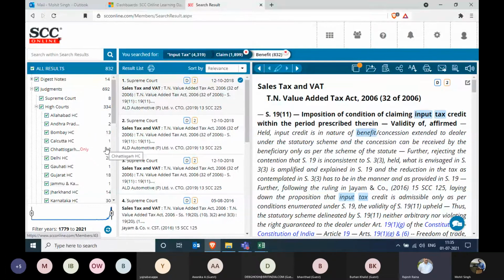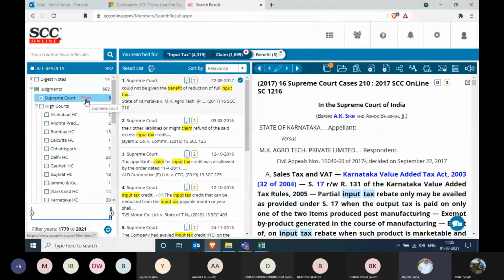So when I click on only at, say for example, on Supreme Court, what it will do is it will now show me in the result list not the entire database. Entire database means the digest node, the judgment, the tribunals, the acts, the statutes, everything. Now what I'm able to see is the Supreme Court judgments.